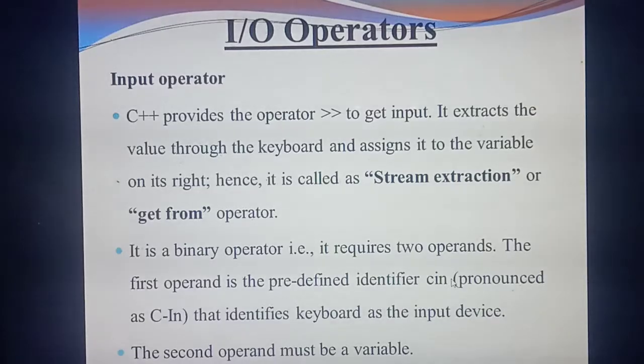Understand? So what things have you studied here? Which operator is used for input? The double greater than symbol. What's the meaning of that? It will get the input from the keyboard. What's the process called? Stream extraction or get from. So which operator is this? Binary operator. It will require how many operands? 2. What are they? First one is cin, second one is a variable.